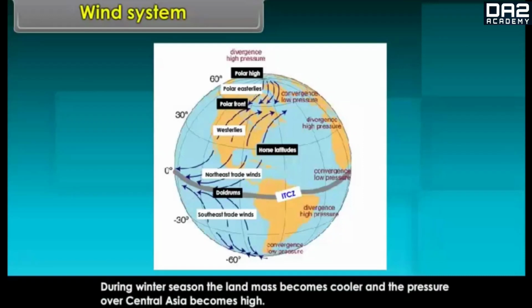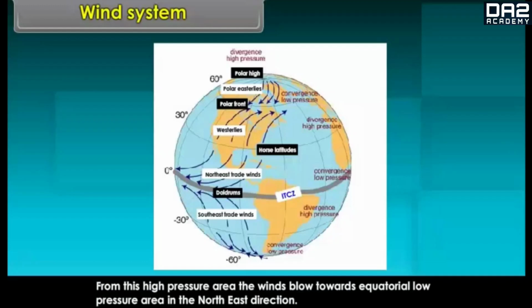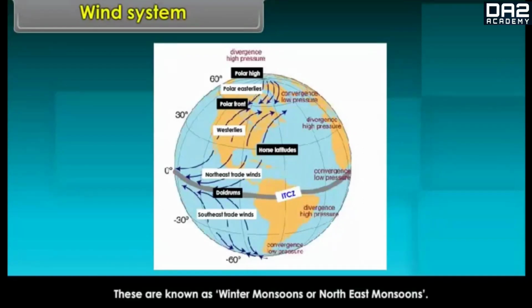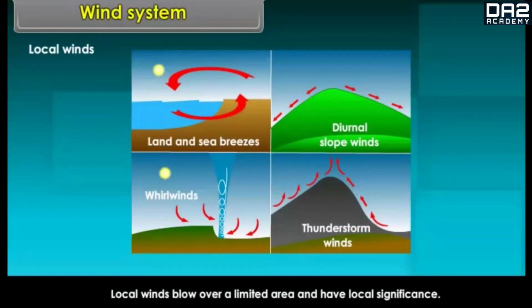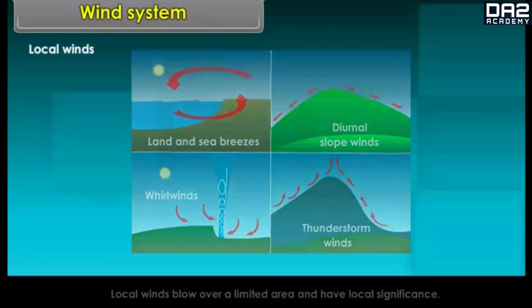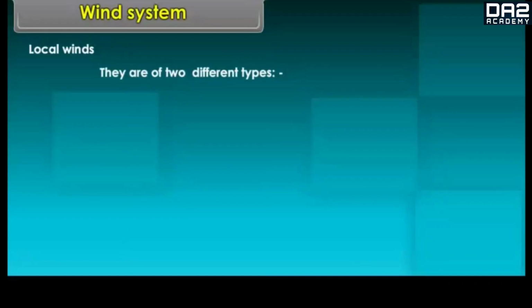During winter season, the landmass becomes cooler and the pressure over Central Asia becomes high. From this high pressure area, the winds blow towards the equatorial low pressure area in the northeast direction. These are known as winter monsoons or northeast monsoons. Local winds. Local winds blow over a limited area and have local significance. They are of two different types: land and sea breezes, and mountain and valley winds.